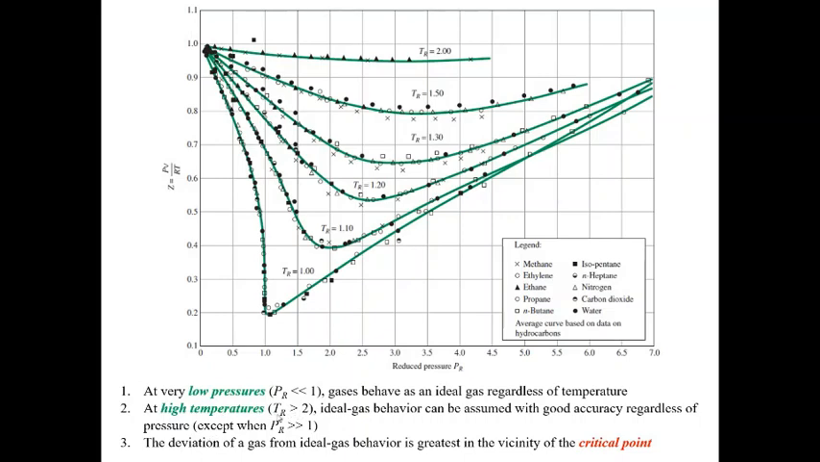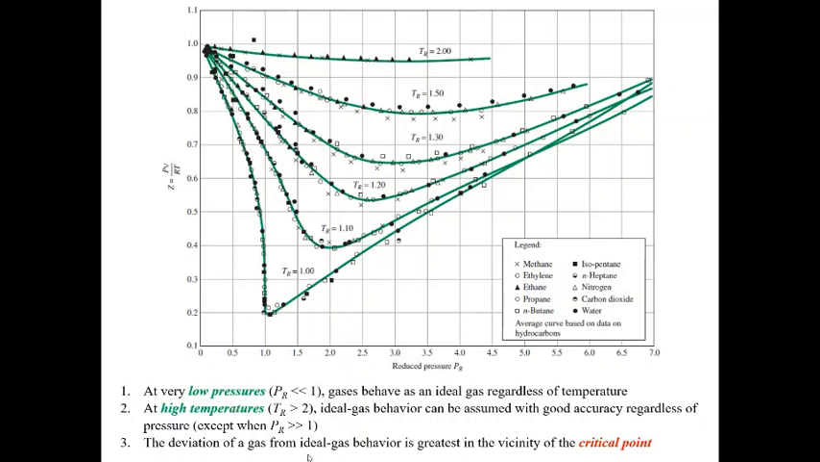At high temperatures, for TR more than 2, ideal gas behavior can be assumed regardless of pressure. So here we see TR2. Here for all over this curve, the Z is higher than 0.9. Here it is even higher than 0.95, which is very close to 1 or very close to ideal gas behavior.